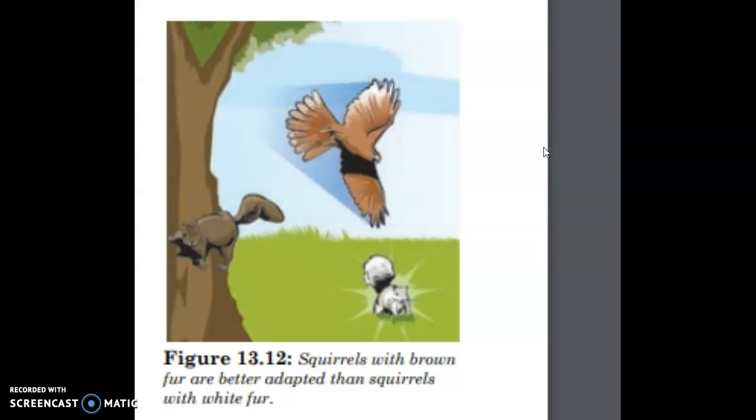Now, if you look at this picture, adaptation took place in squirrels, and those who have brown fur adapted better than squirrels with white fur. And this could be because squirrels with brown fur could potentially hide in the trees better. They could camouflage better, which made them less of a prey to eagles compared to white squirrels who could be spotted very easily and could become prey and be eaten up very easily. So these adaptations increased the rates of survival.